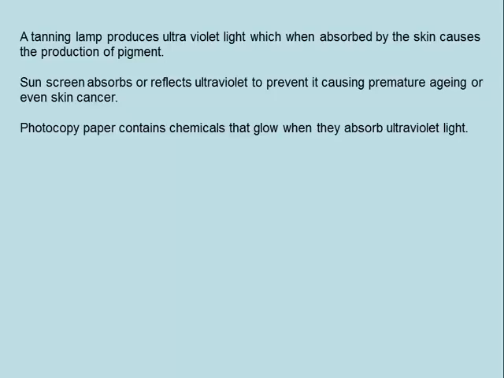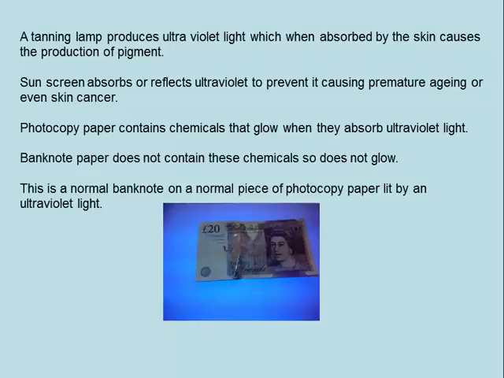Photocopy paper contains chemicals that glow when they absorb ultraviolet light. The sun emits ultraviolet light, and so it makes the paper look bright in sunlight. Banknote paper doesn't contain these chemicals, so does not glow.